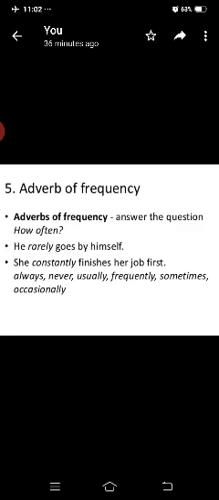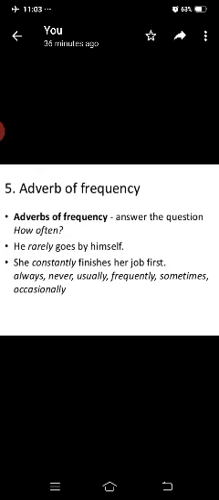Adverbs of frequency. Adverbs of frequency answer the questions how often and how frequently something happens. He rarely goes by himself. She constantly finishes her job first. Always, never, usually, frequently, sometimes, occasionally.